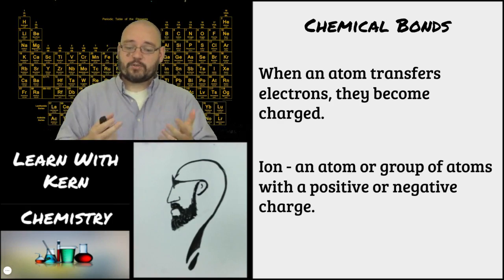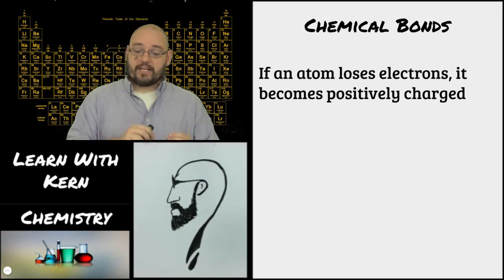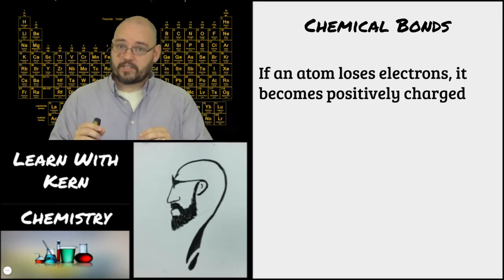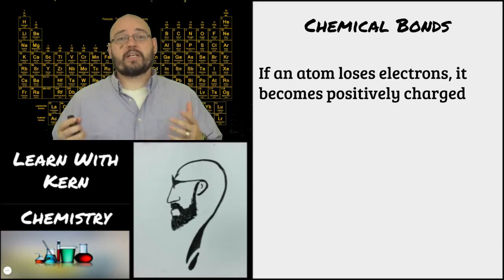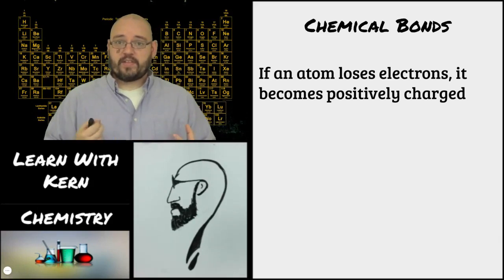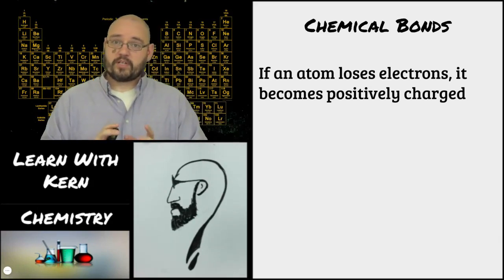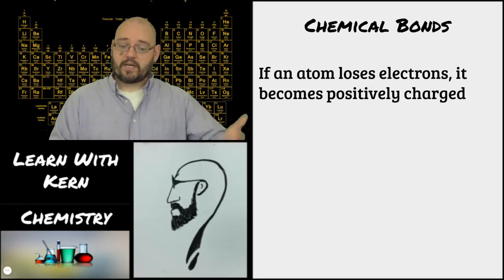When it gains or loses electrons, it becomes an ion. If atoms lose electrons, it becomes positively charged because it's now going to have fewer electrons than protons. Remember, the number of protons don't change. The electrons move. So if it loses electrons, it's positively charged.